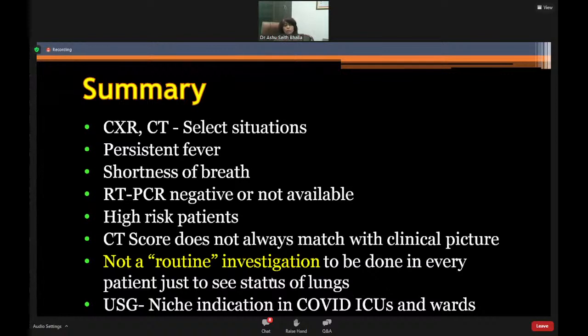It is not a routine investigation, as already emphasized by Sir, but once it is done, it's not that it's not useful. It can give a lot of information. And ultrasound has a very niche indication in COVID ICUs and wards, and is also a tool that we used extensively during the previous waves. Thank you very much.